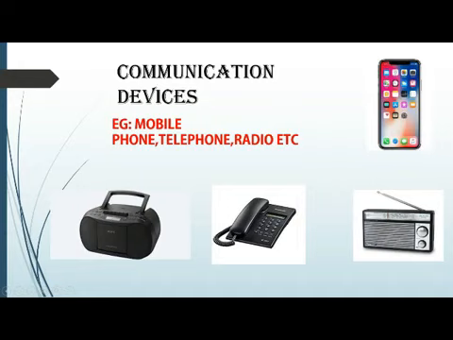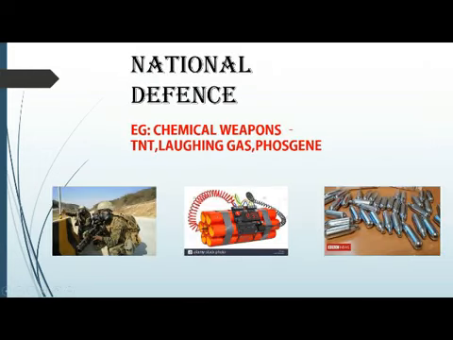So chemistry has been used to produce various weapons, chemical weapons, and many explosive devices like TNT, then phosgene. It is a gaseous weapon, then laughing gas, etc. are all used as weapons in the defense sector.